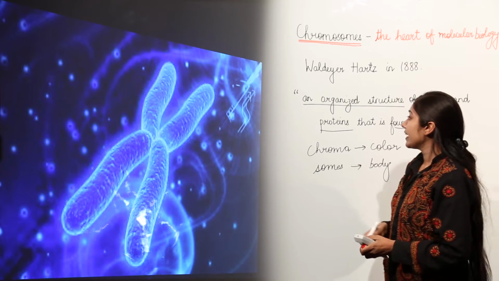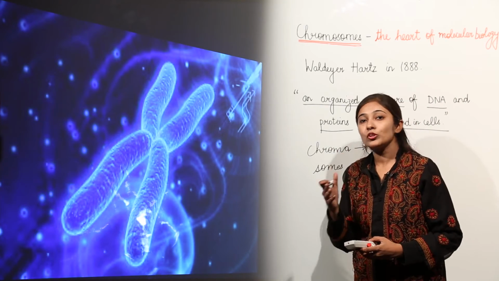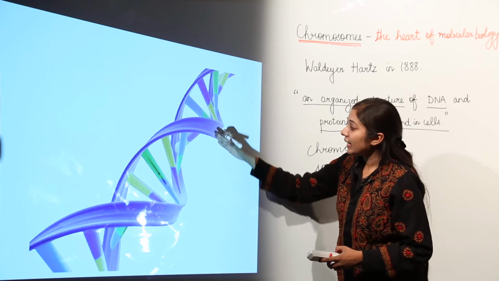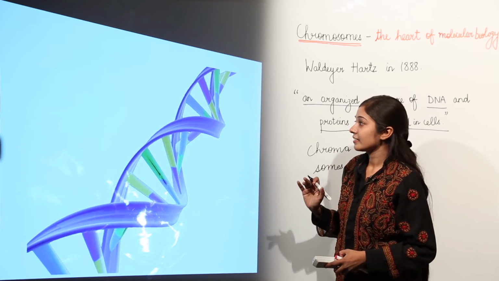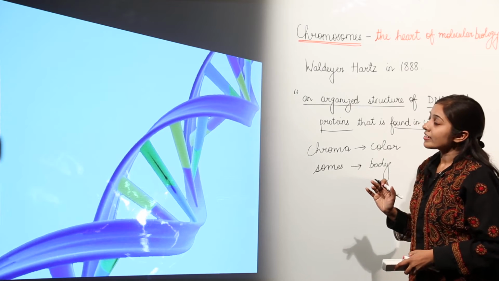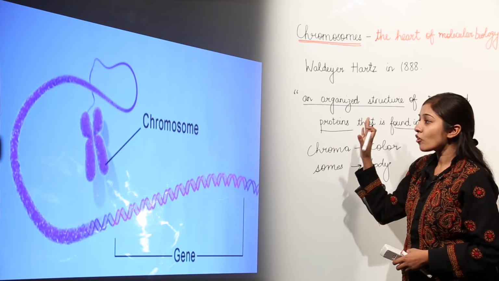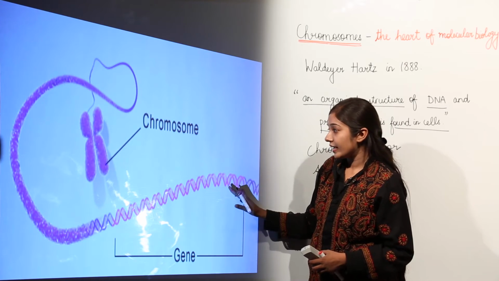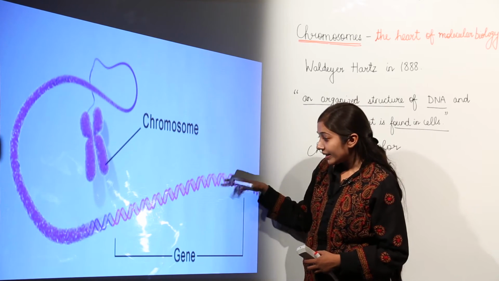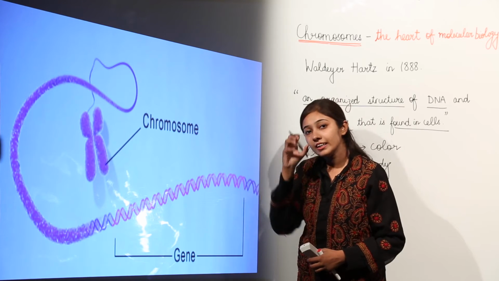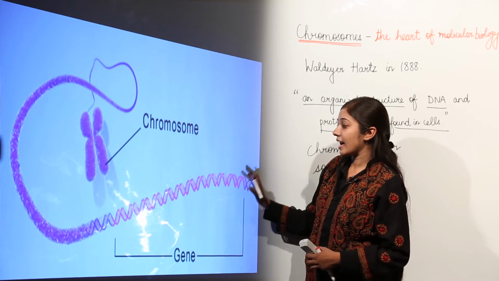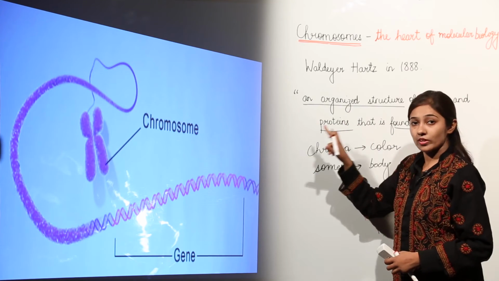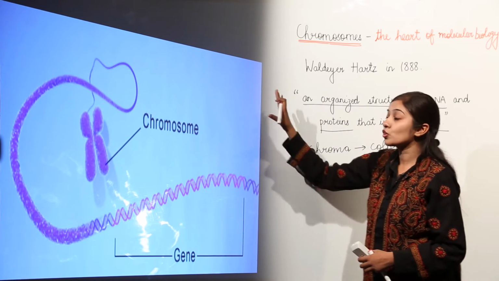You all know what DNA is. DNA is deoxyribonucleic acid. It has a double helical structure, it is double stranded. What happens if I talk about chromosome? These chromosomes contain this double stranded DNA. It is highly coiled, highly condensed, and when this highly condensed DNA is associated with proteins, it forms a chromosome.